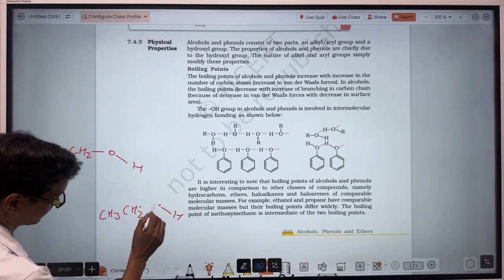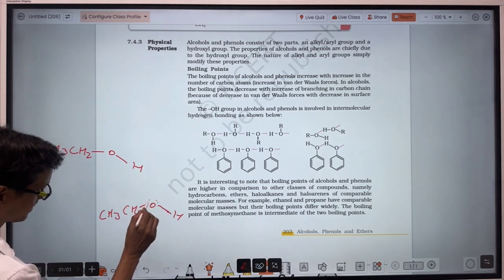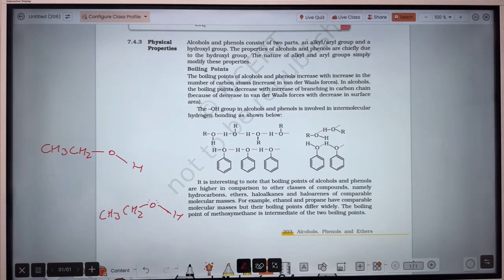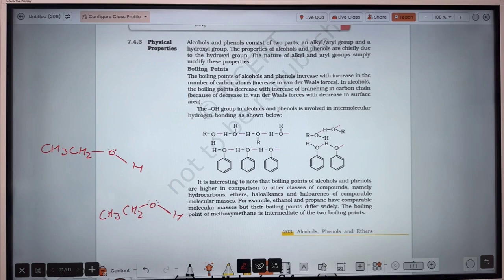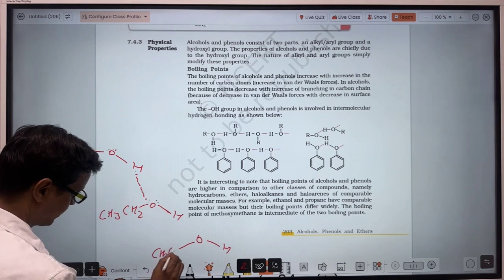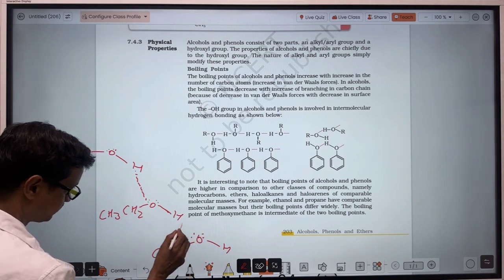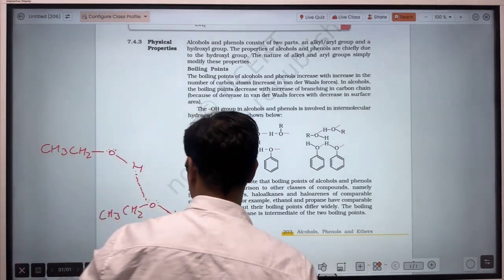The valence electrons of oxygen are 6, out of which 2 electrons are involved in bond formation, so the other 4 are non-bonded and called lone pairs. So here there will be hydrogen bonding. The hydrogen of this alcohol will be bonded to this oxygen, and the same here, the hydrogen of this alcohol will be bonded to this oxygen. So in this case, a number of molecules will be bonded together.